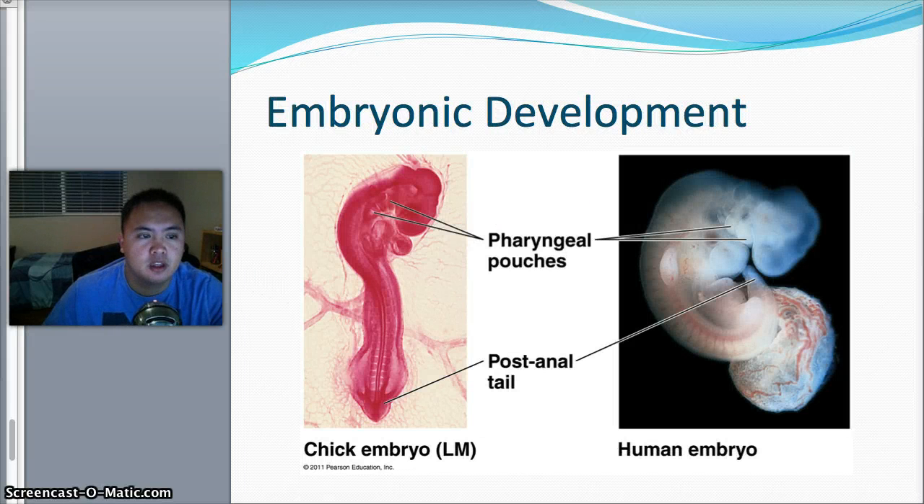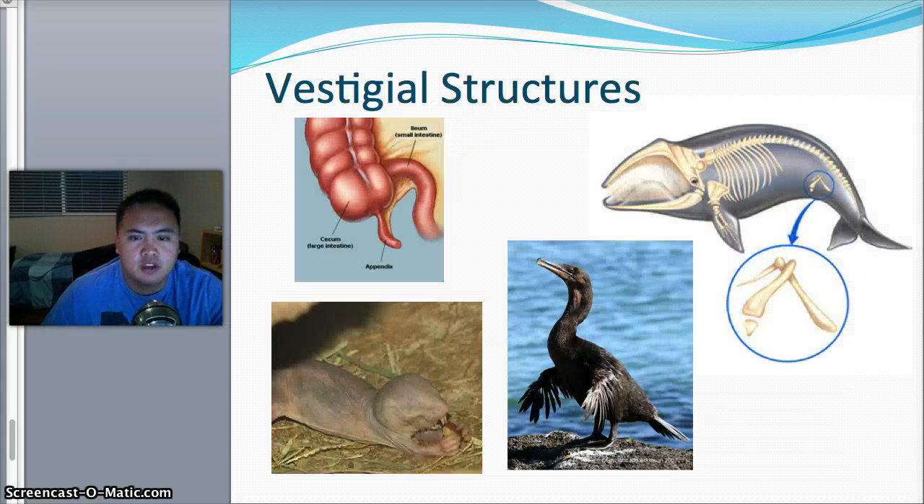When we talk about embryonic development, here's a chick embryo and here's a human embryo. I told you at the beginning they're actually very similar. These pharyngeal pouches are almost exactly the same, and a post-anal tail is present in both the chicken and the human, even though we're not related at all.